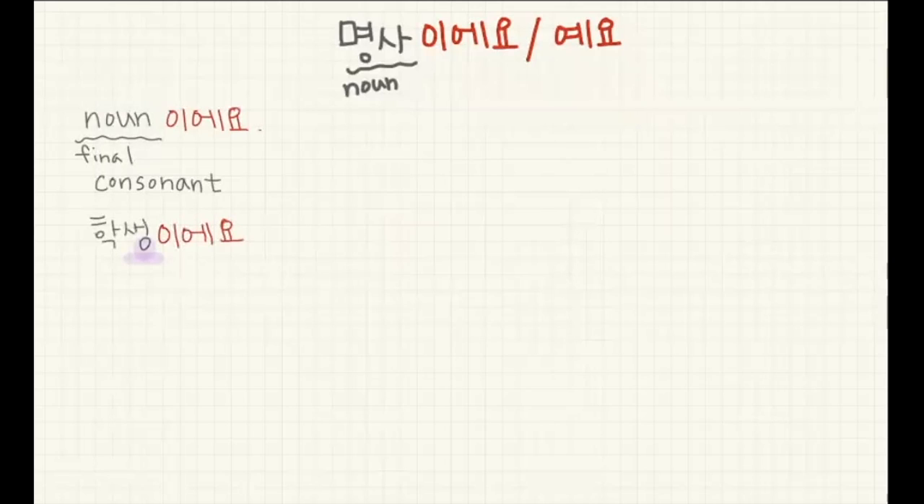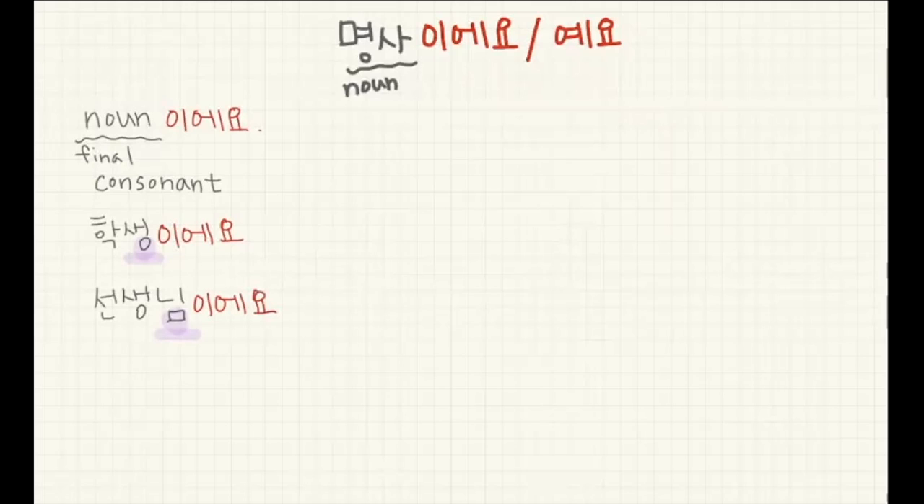So 학생 to 학생이에요. Student to it's a student. He's a student. She's a student. Like this. And one more example, 선생님. Last letter, does it have a final consonant? Yes, there is a final consonant here. So you should attach 이에요. 선생님이에요.